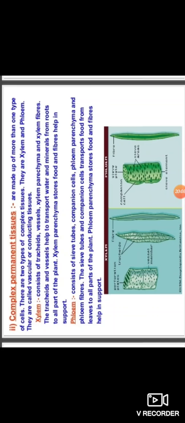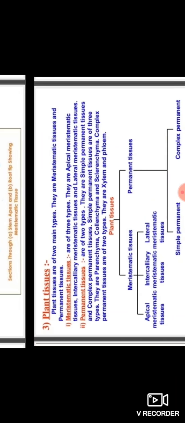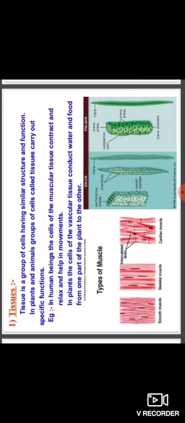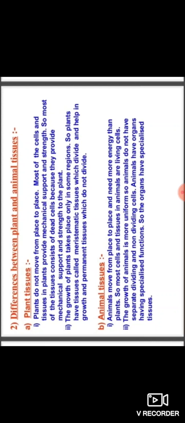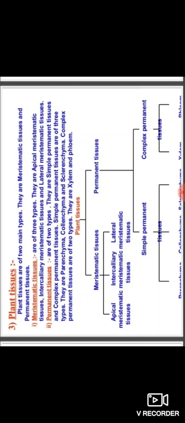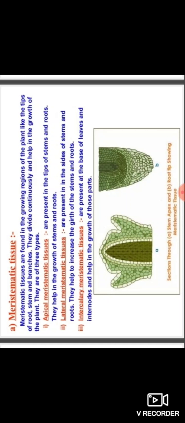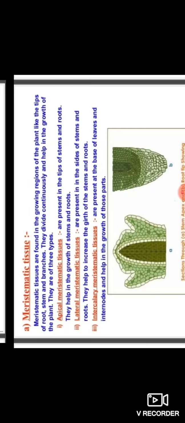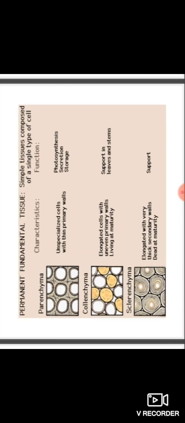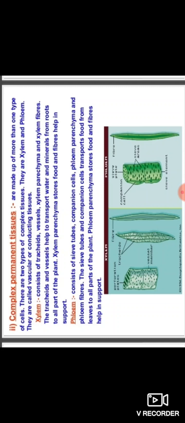Okay dear students, today we shall discuss the importance of tissues and differences between plant and animal tissues. And then how the meristematic tissues are arranged, and then the permanent tissue, and types of meristematic tissue and types of simple permanent tissue, and then complex permanent tissue and types of complex permanent tissue. Okay, thank you.